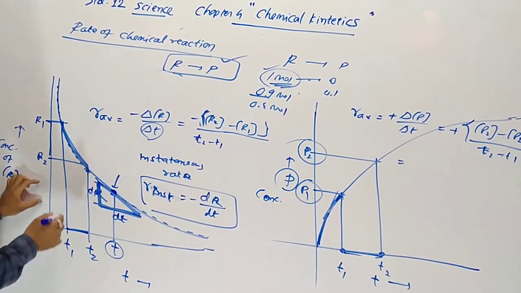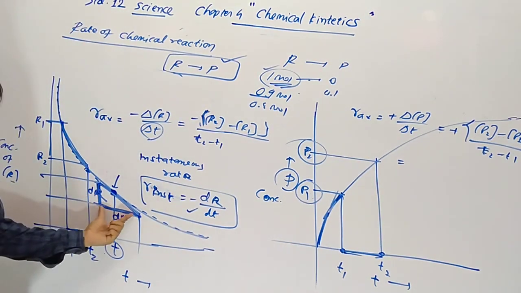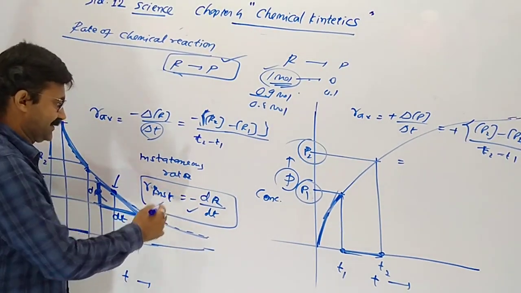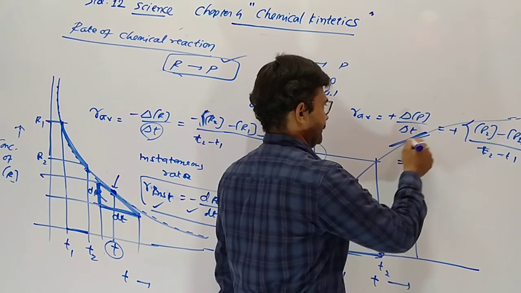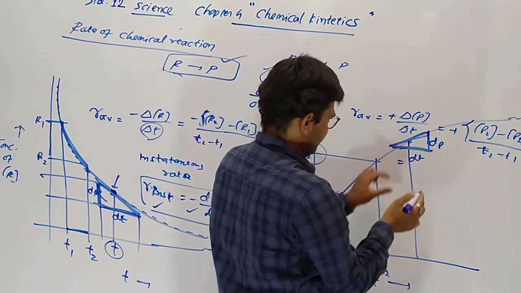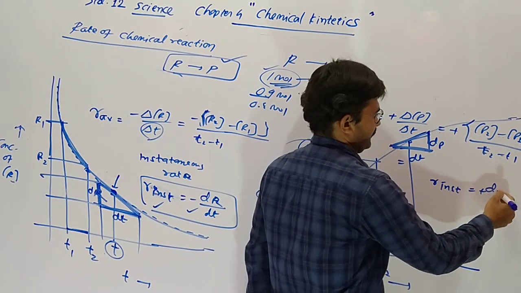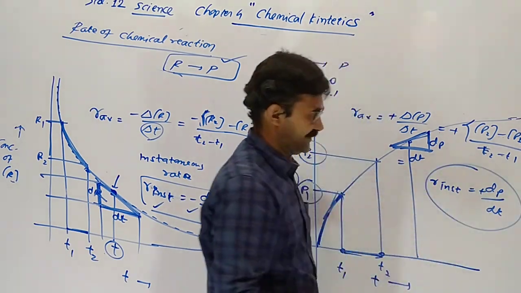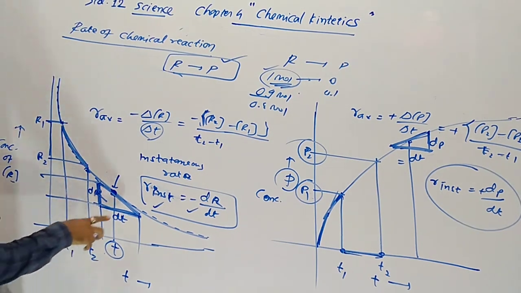This value gives delta R of the slope, this value delta T, division of it, a very small value, so the derivative dR upon dt is instantaneous. Like this, for getting the instantaneous rate we have to take a tangent line, then the slope. So this one dP, this one dt. So R instantaneous here will be in derivative form dP upon dt. Understood? These are averages between T2 and T1. This is the rate of reaction at a particular time, so instantaneous.